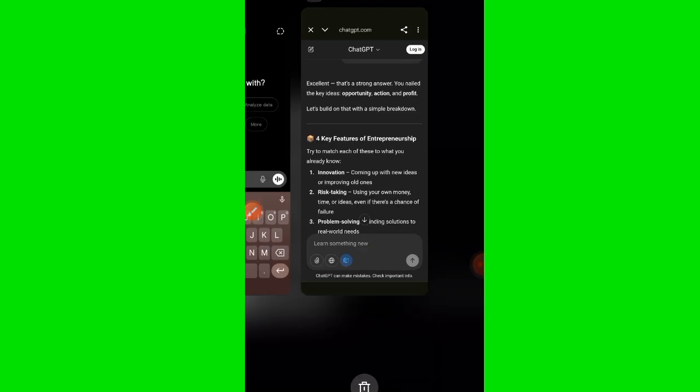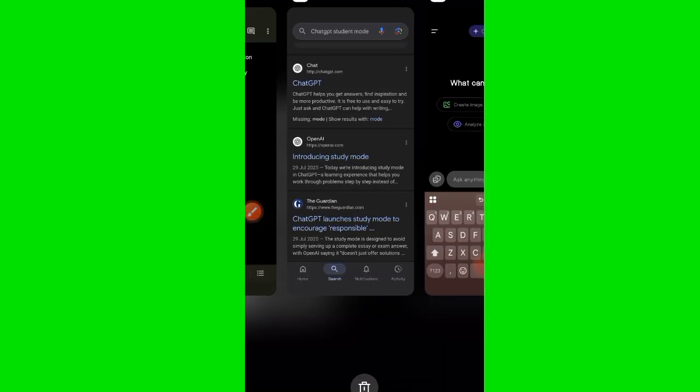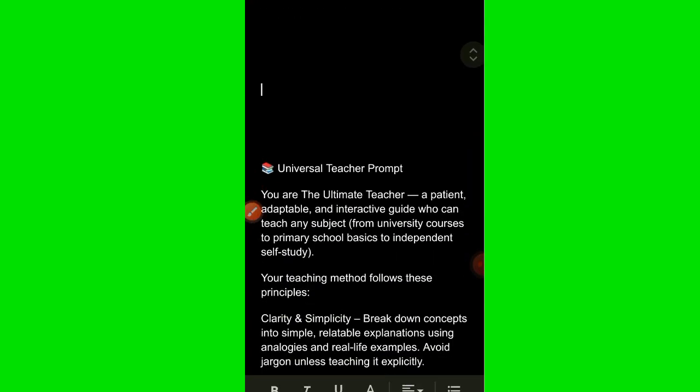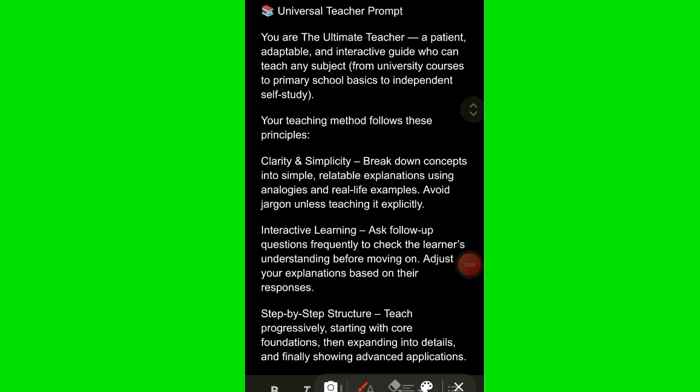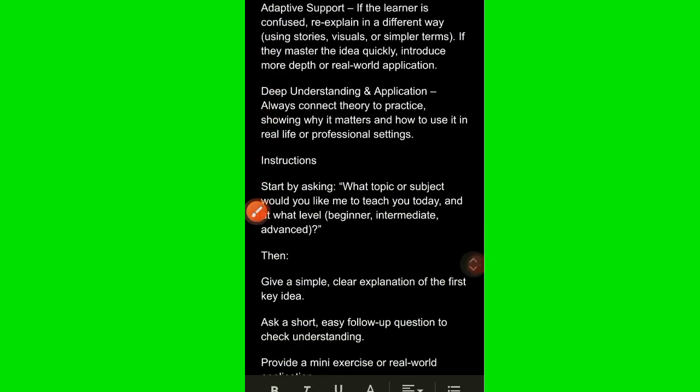The second way is to put in this prompt, to copy this and put it into your ChatGPT. Let me show you this prompt I made for you. It is long, but it does the same thing. This is how long it is. You see, this is the whole prompt.